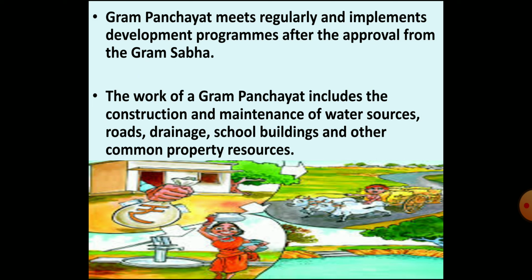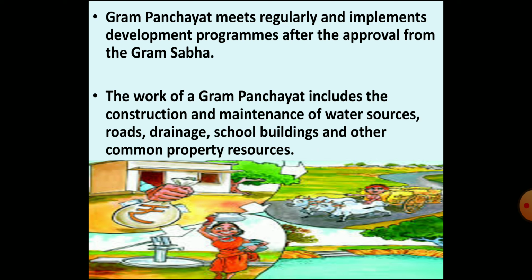Children, after the formation of the Gram Panchayat, it meets regularly. As you have learnt that Gram Panchayat is responsible for the welfare of all the villages that come under its area. Therefore, its main task is to implement development programs for its villages, and before initiating any task, the Gram Panchayat has to take approval from the Gram Sabha.